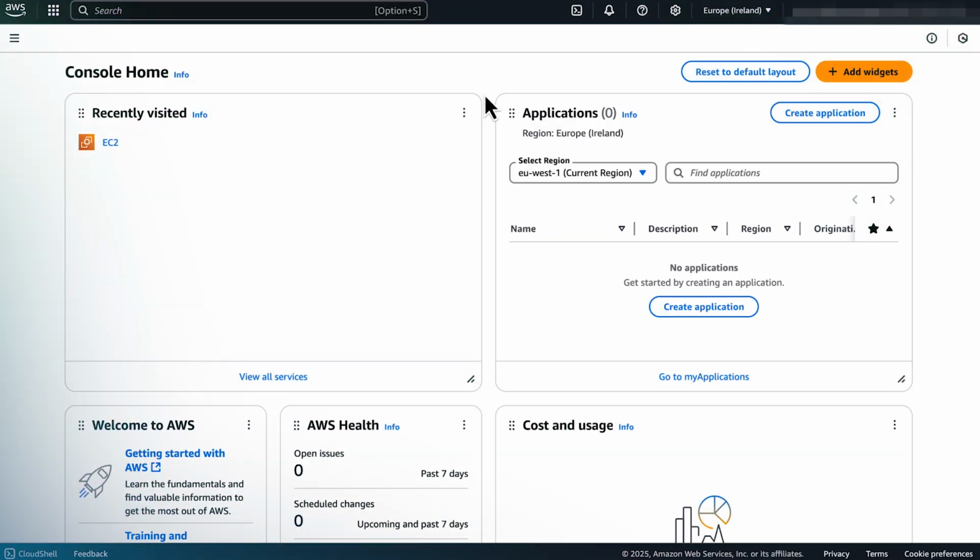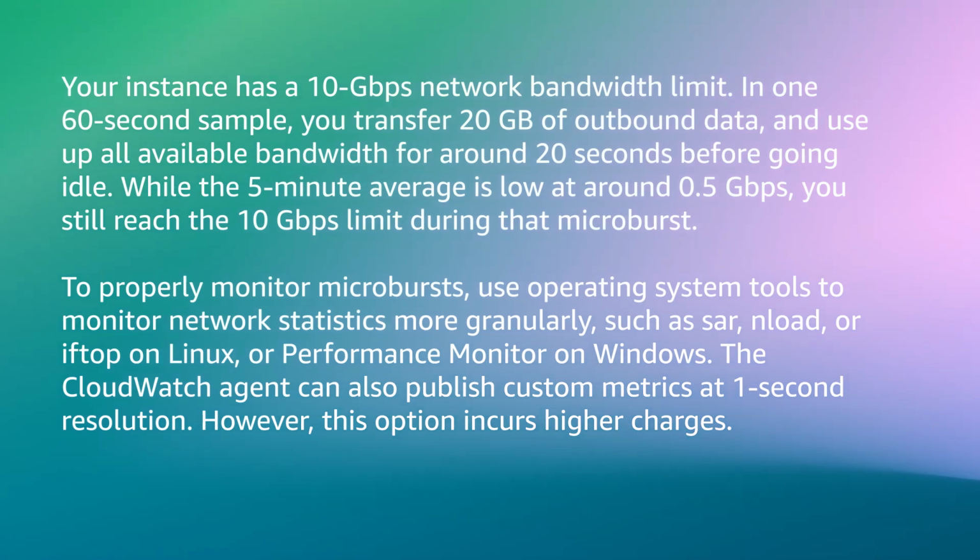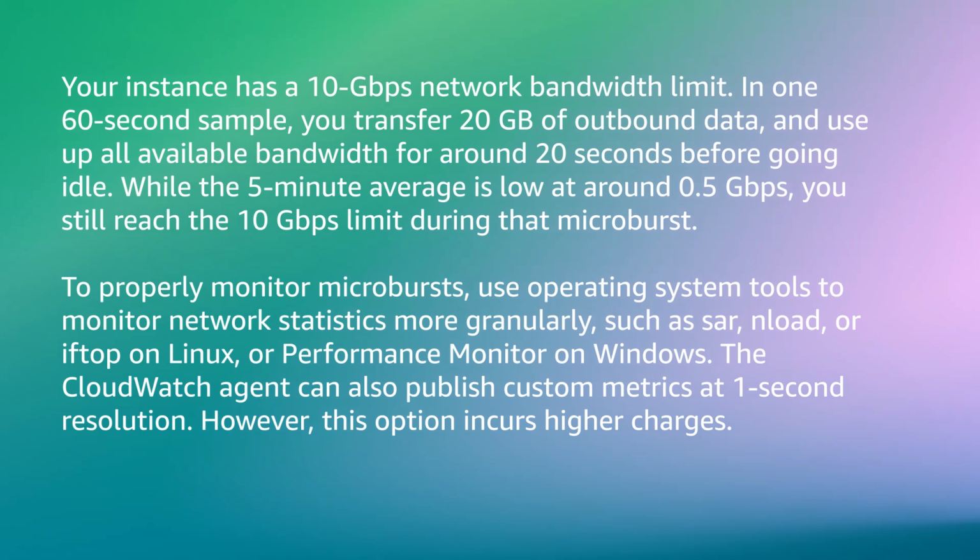Let's look at an example. Your instance has a 10 Gbps network bandwidth limit. In one 60-second sample, you transfer 20 GB of outbound data and use up all available bandwidth for around 20 seconds before going idle. While the 5-minute average is low, at around 0.5 Gbps, you still reach the 10 Gbps limit during that microburst.